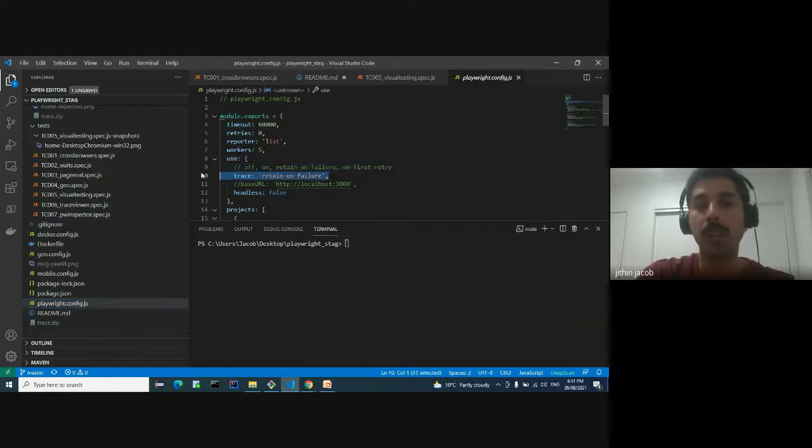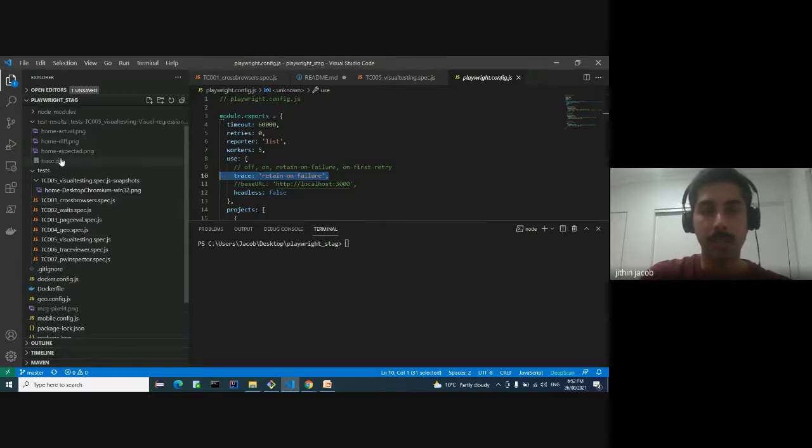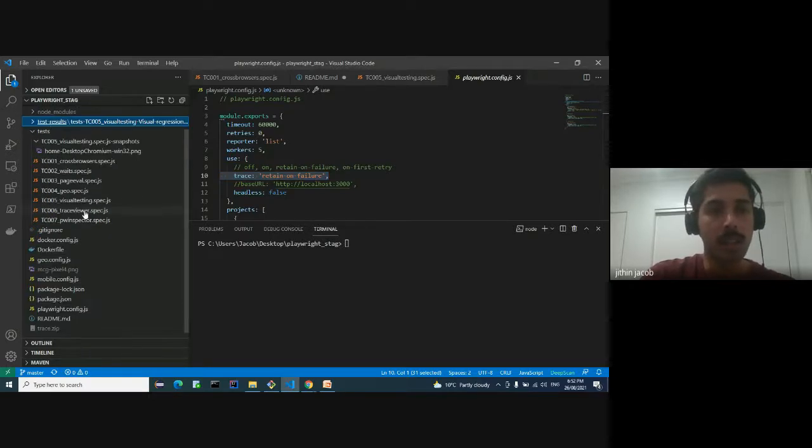I just put in an option, trace retain-on-failure. That means this trace gets retained in the test result directory only if a test case fails. Okay, so you can see down there in here also you can see a trace. Let's run this test case.